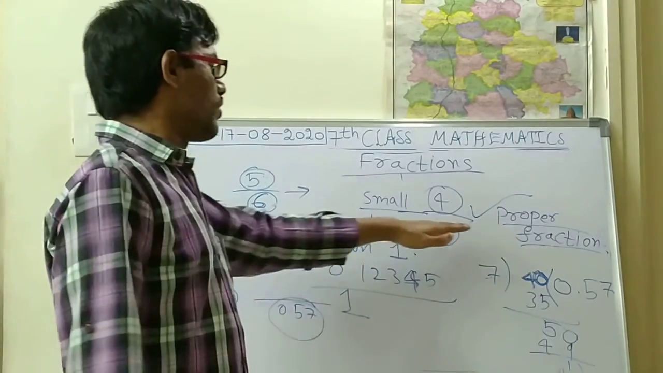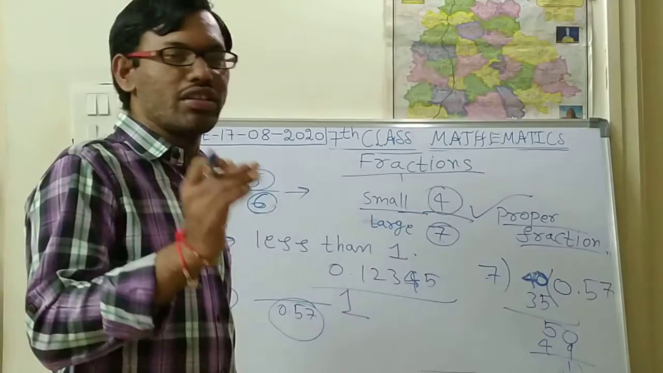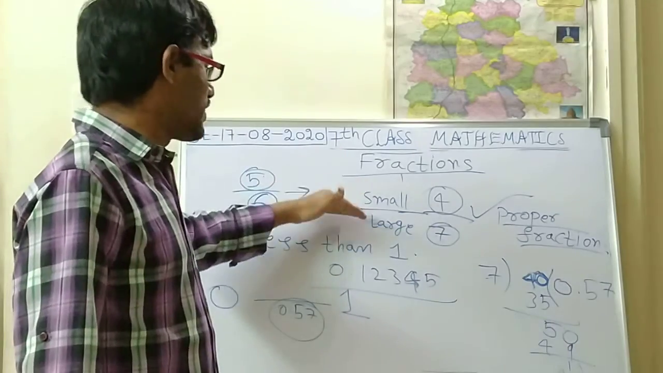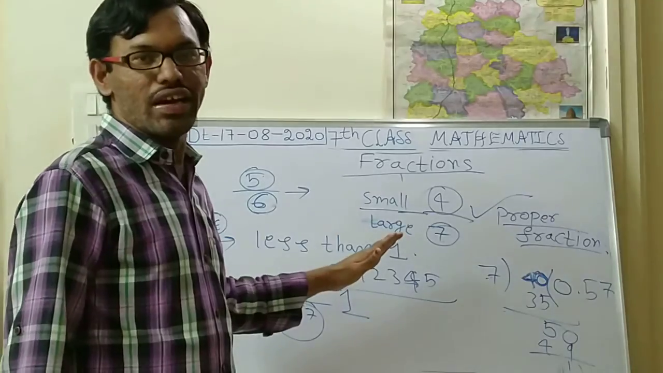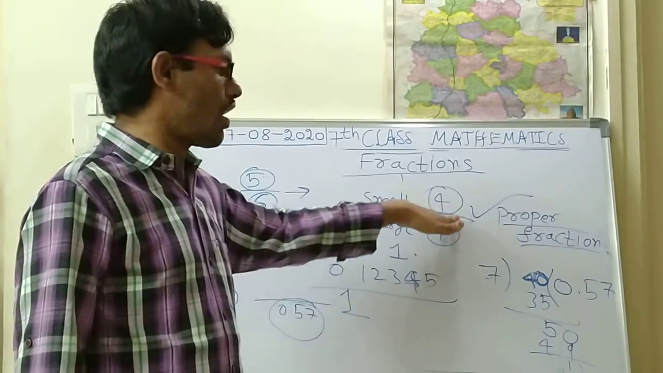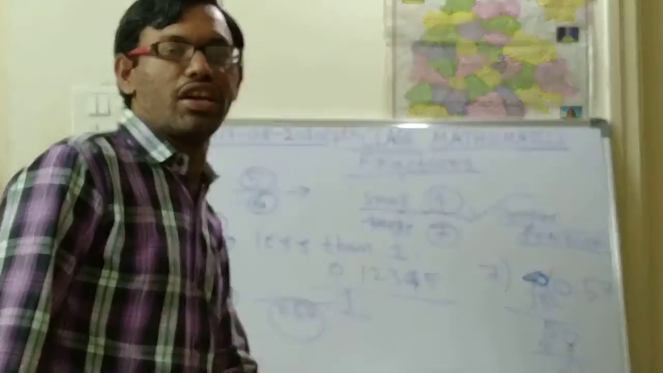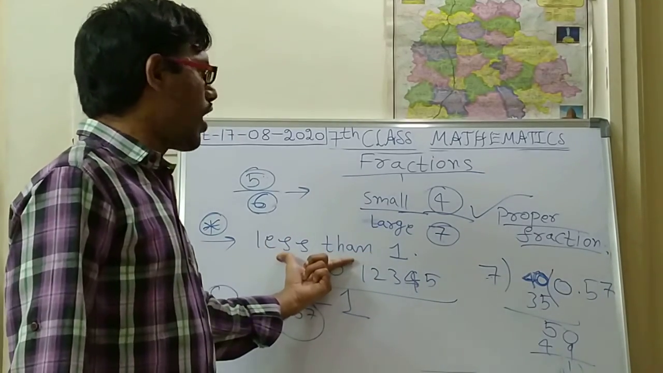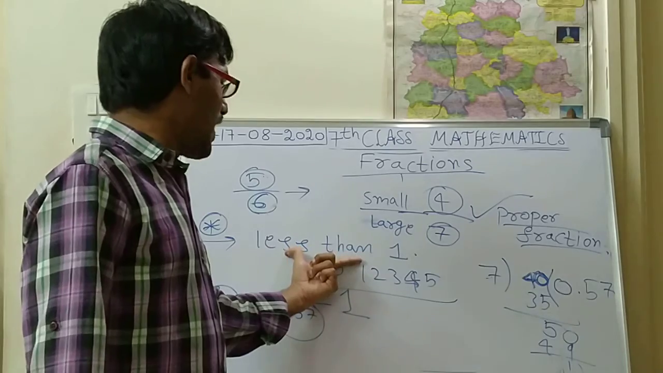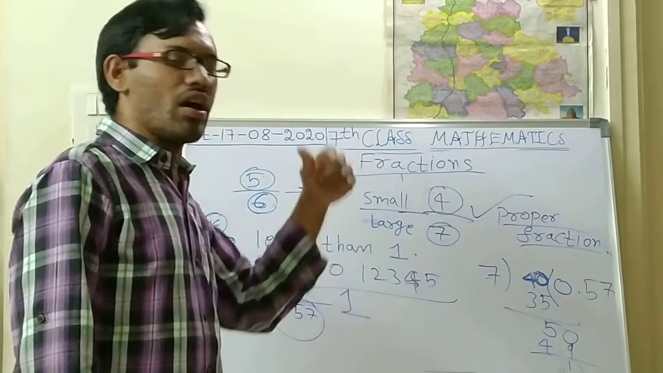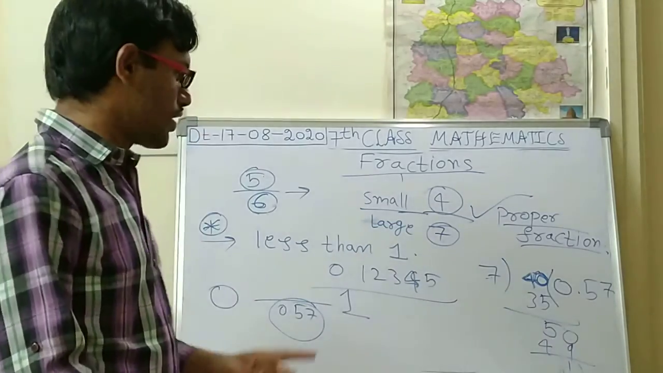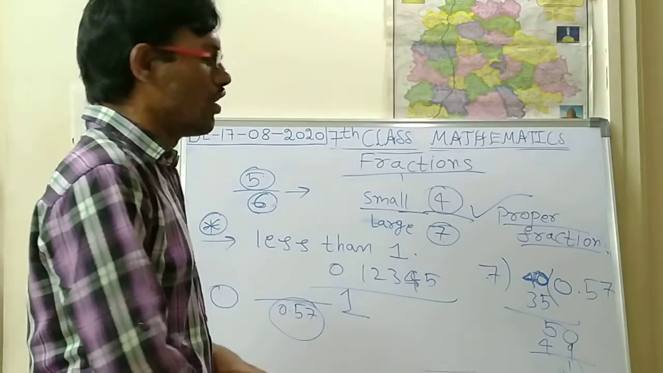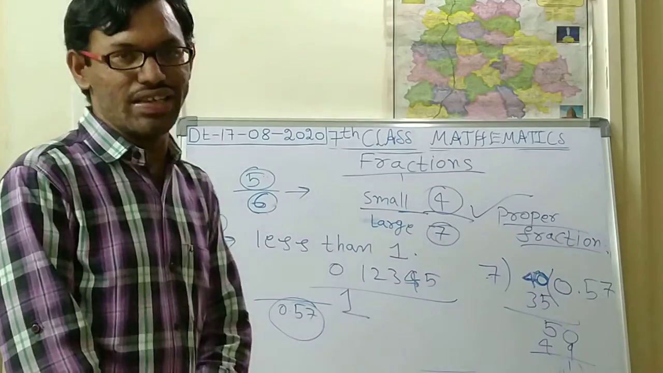What is the definition of a proper fraction? The value of the numerator should be less than the value of the denominator, so that fraction is called a proper fraction. What is the property? The value of a proper fraction should be less than 1. That type of fractions are called proper fractions. I hope you have understood this concept very easily.